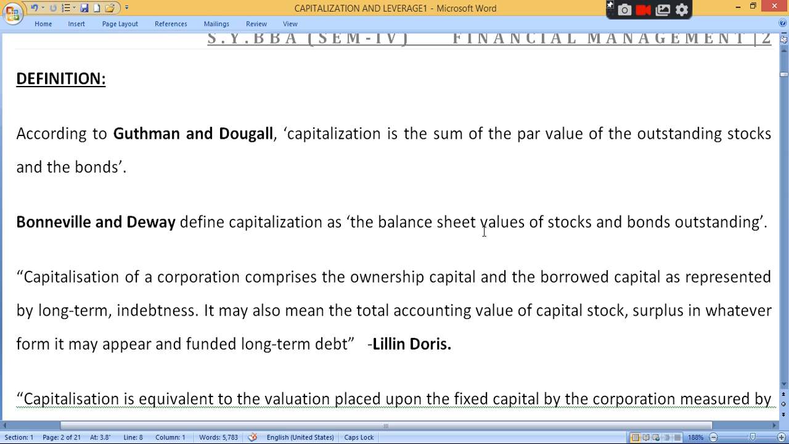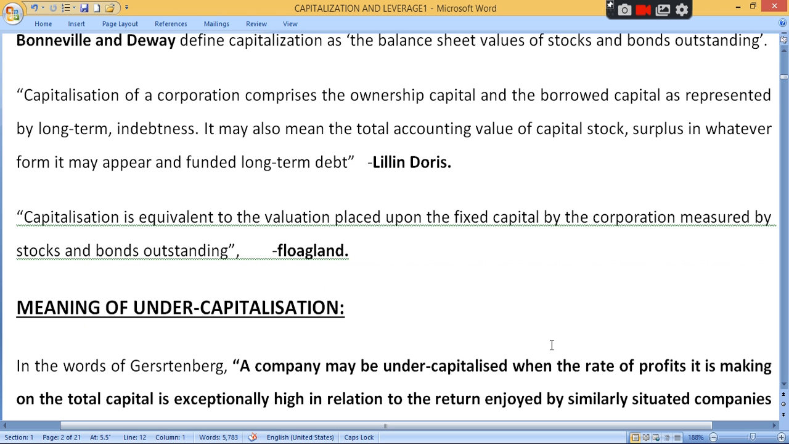So the balance sheet values of stock and bonds outstanding. What is the meaning of stock? Shares. Clear? Owner's fund. And bond means borrowed fund. Capitalization of a corporation comprises ownership capital and borrowed capital as represented by long-term indebtedness. So in short, total capital investment in owner's fund plus borrowed fund. Clear? Capitalization is equivalent to the valuation placed upon the fixed capital by the corporation, measured by stock and bond. In short, stock plus bond.